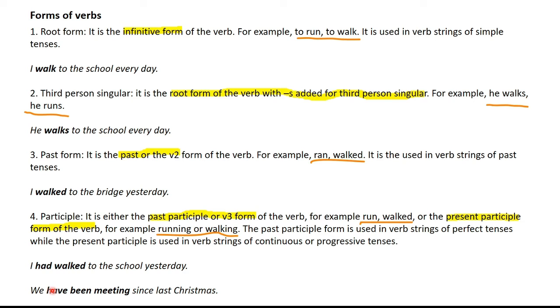Look at this. We have been meeting since last Christmas. We have been meeting. See, have been are auxiliaries, and meeting is a present participle that is combined with these auxiliaries to form this tense. We have been meeting since last Christmas. Similarly, had is an auxiliary verb, walked is the past participle form of the verb, and this verb string has been used. This past participle has been combined with this auxiliary to form this verb string and this past perfect tense. I had walked to the school yesterday.